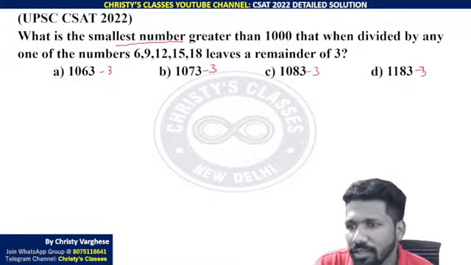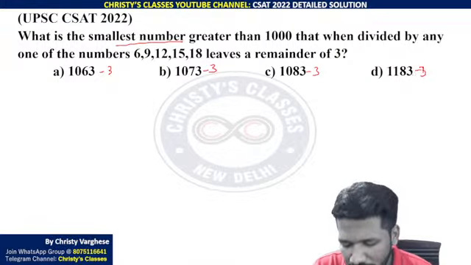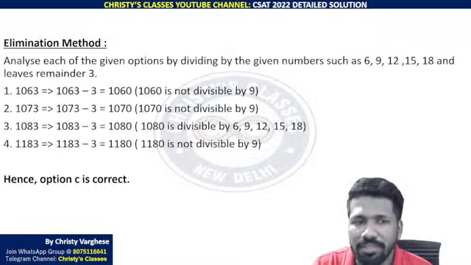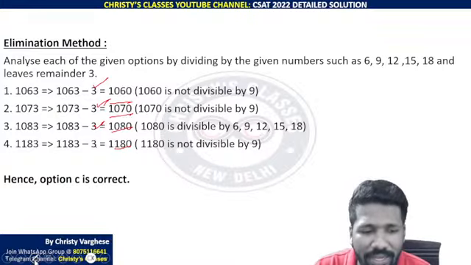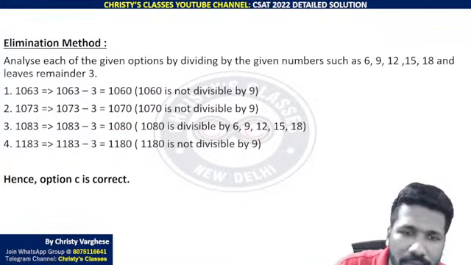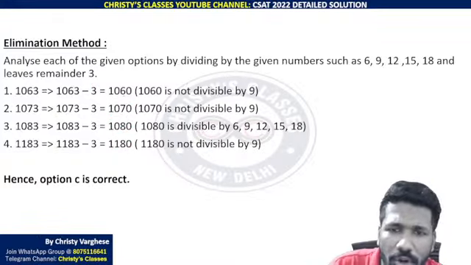Now you just have to check which answer option, when you subtract 3, will be a multiple of 6, 9, 12, 15, 18. By subtracting 3, these are the 4 options you are getting. You get a 0 in the end, which is convenient for finding the multiple. Here 1060 is not divisible by 9.